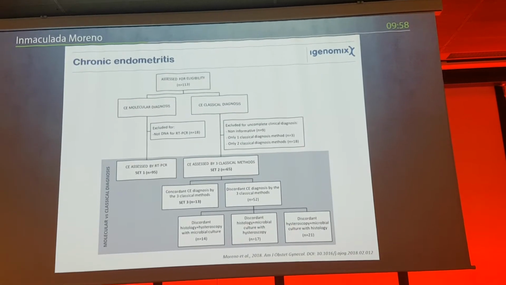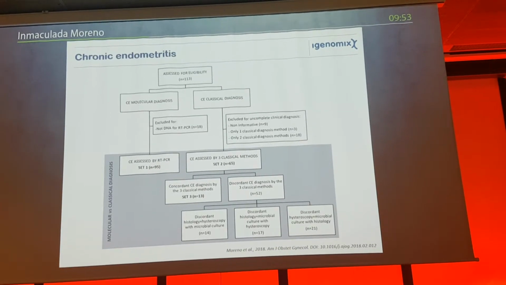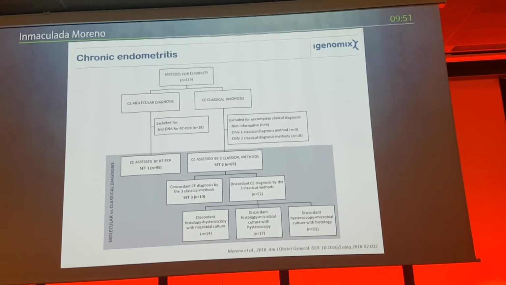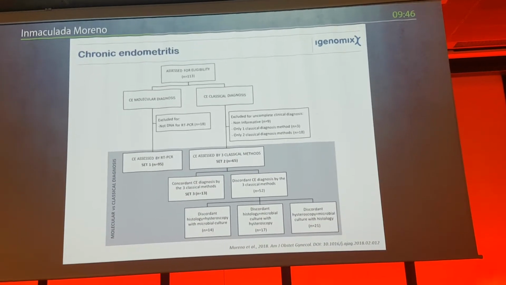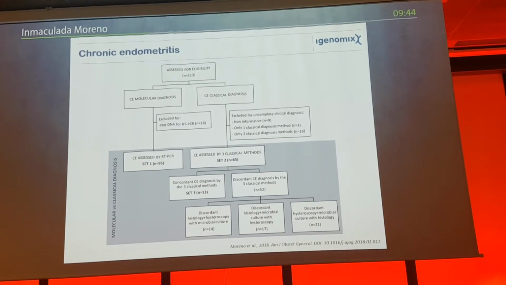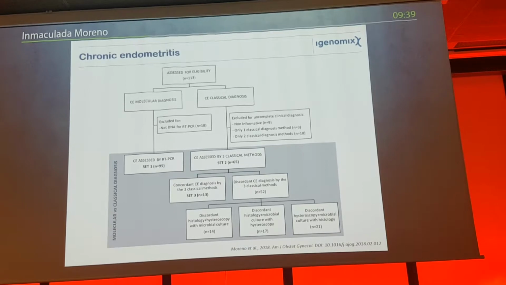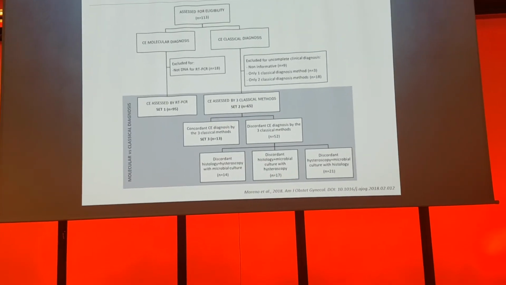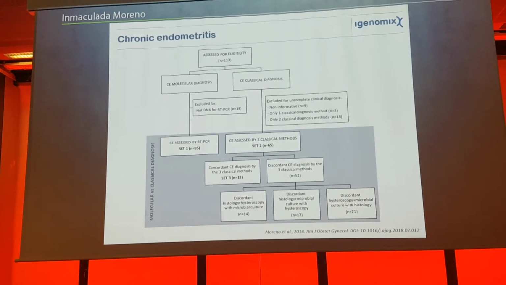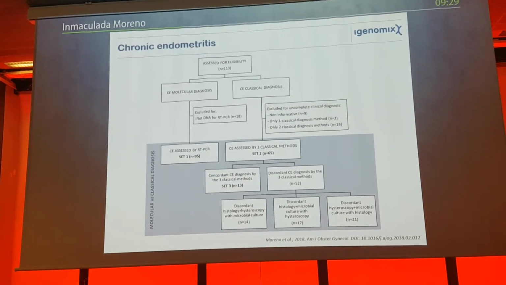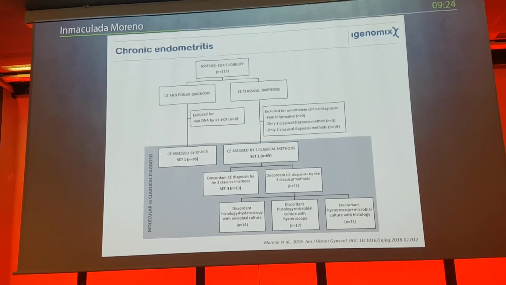And in the last minutes, I would like to show you this work. This is a side project that we had when we started working with endometrial microbiota, and it's about chronic endometritis. As you know, chronic endometritis is persistent inflammation of the endometrial mucosa, and it's mainly caused by different bacterial pathogens, for example, Staphylococcus, Enterococcus, Enterobacteria, Gardnerella vaginalis, Ureaplasma, Mycoplasmas, and so on. So for us, this is the best model of an abnormal endometrial microbiota.